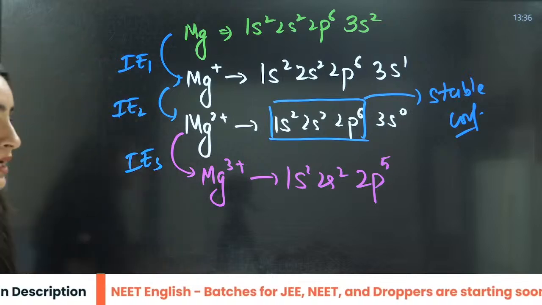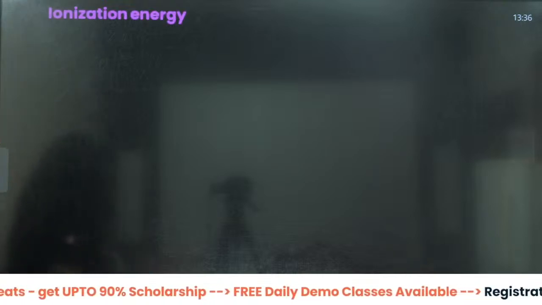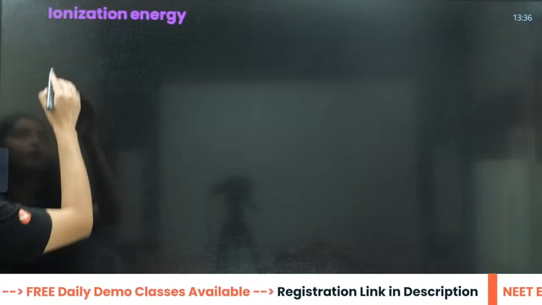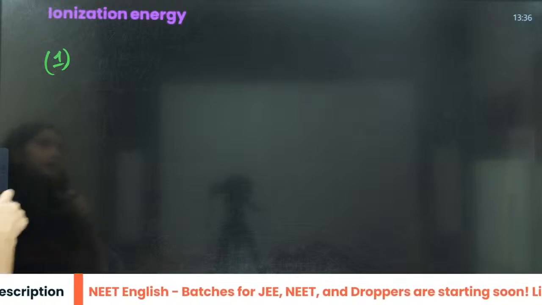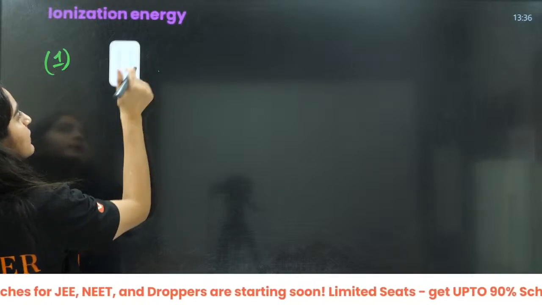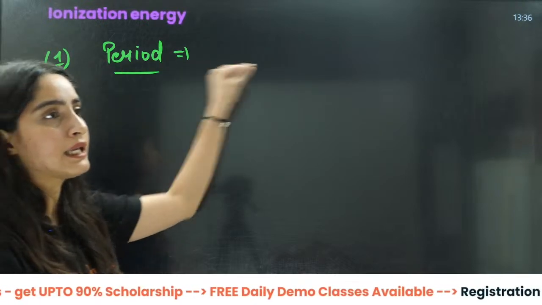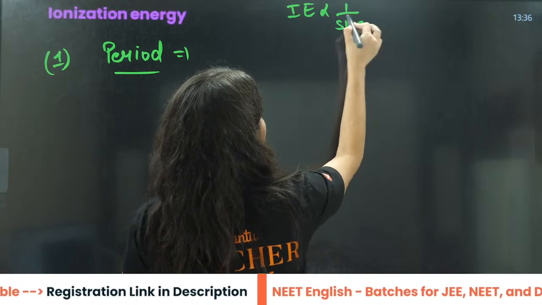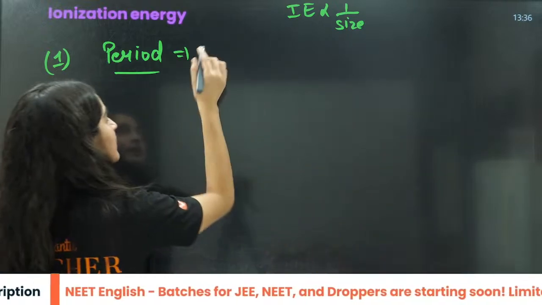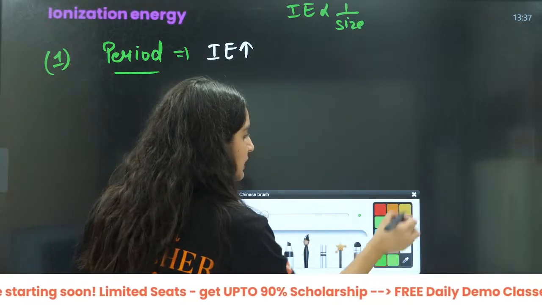Okay? Now, you have the next thing, that is, the effects along the period. When I talk about along the period, the first thing to remember is that size is decreasing and IE is always inversely proportional to size, right? So if size is decreasing, that means ionization energy will increase here, right? Ionization energy will increase here.